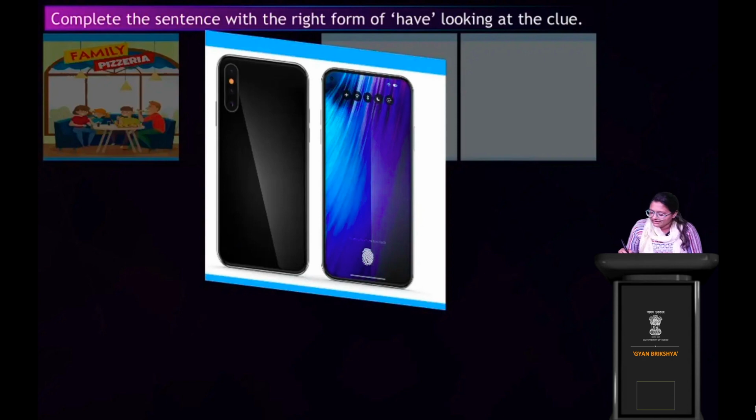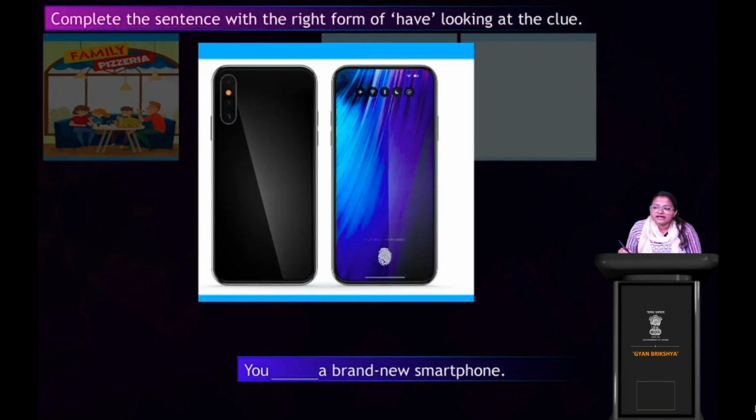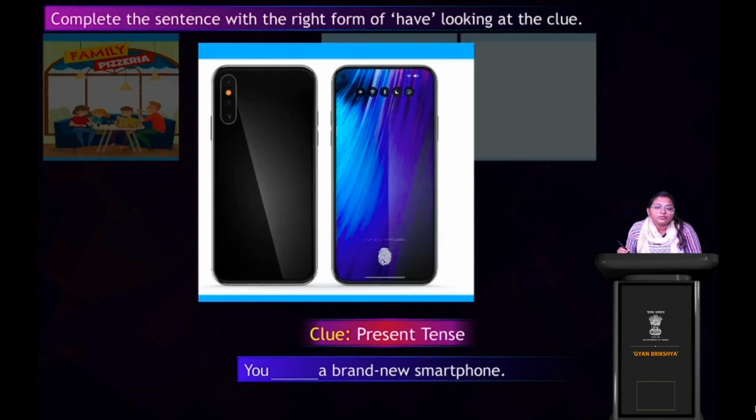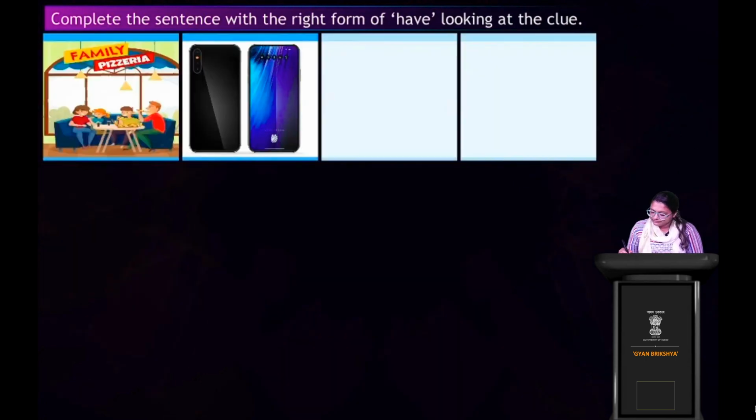Next, what is this? The smartphone, right? So what is the sentence we have? The sentence is: you dash a brand new smartphone. What's the clue? The clue is present tense. So we have to make the sentence in present tense. Now, which form of have verb are you going to use? You... yes, very good. You have a brand new smartphone. Present tense, right?